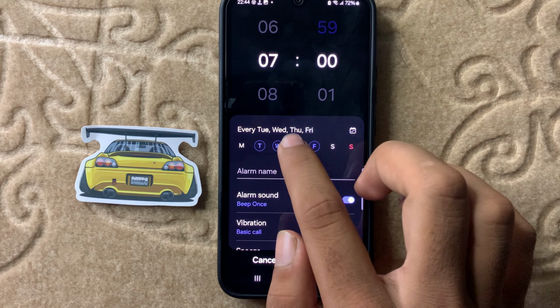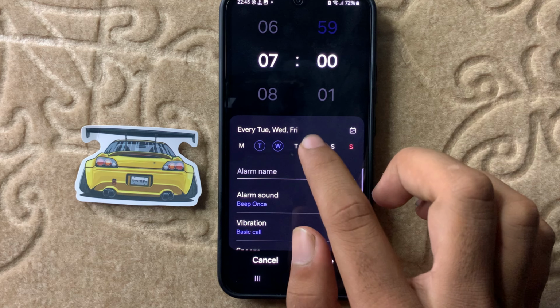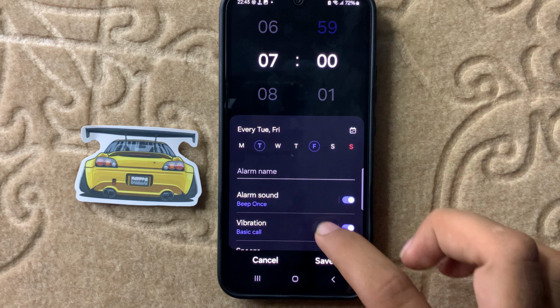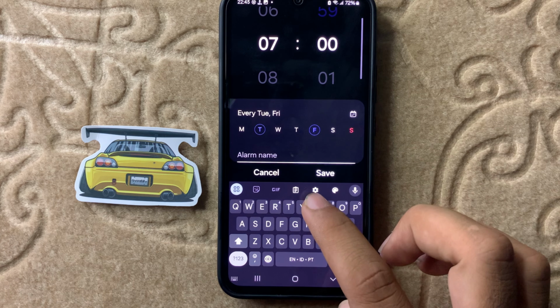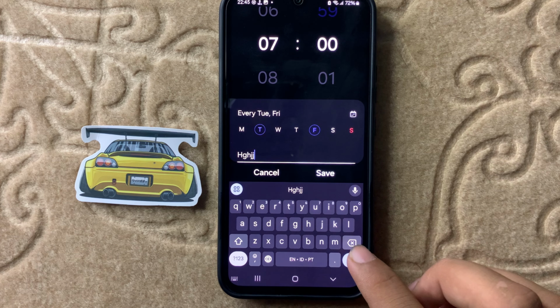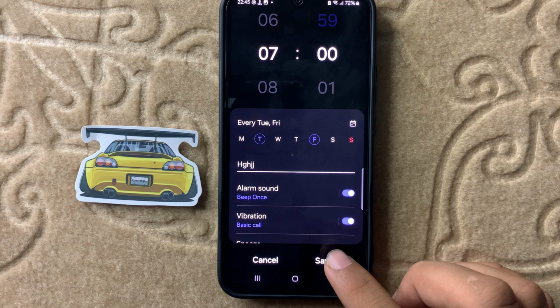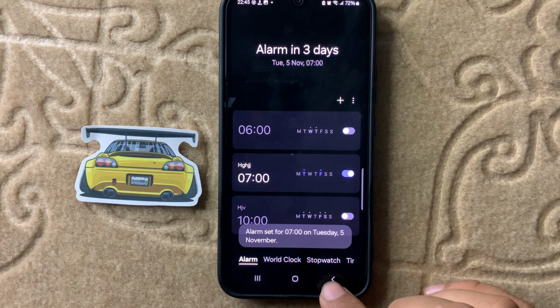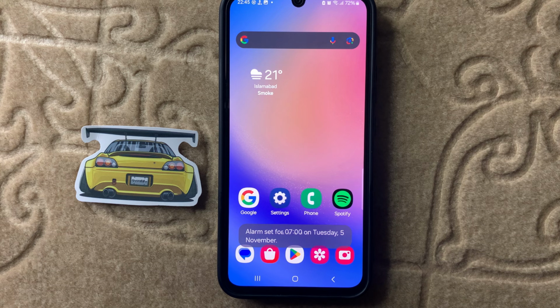and from here you can select the day for the alarm which you want to select, and from here you can enter the alarm name. After that, click on save. Now you can see that the alarm has been enabled.